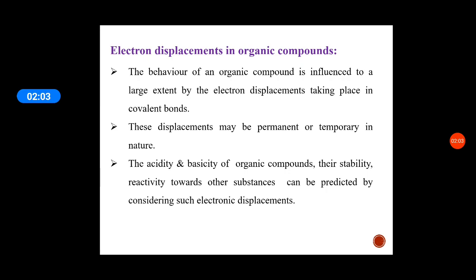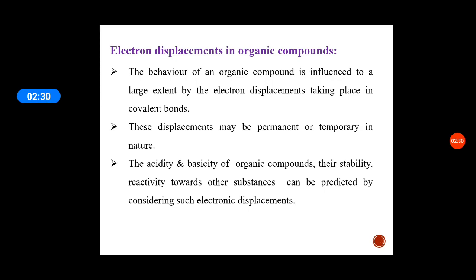Already we have seen electron displacement in the dipole moment. Due to the difference in electronegativity, there is a movement of the shared pair of electrons. This behavior is called electron displacement. These displacements may be permanent or temporary in nature.